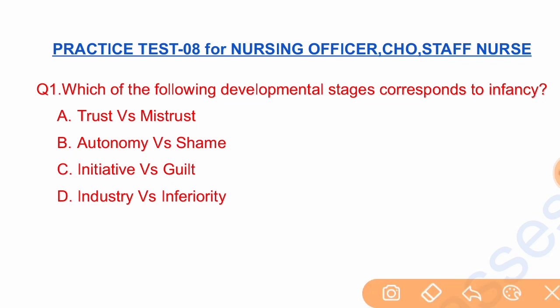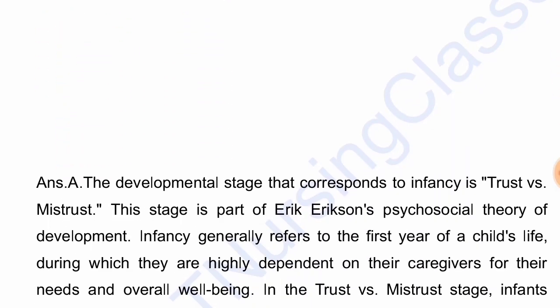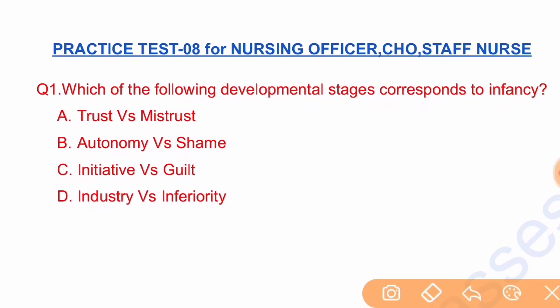Question 1. Which of the following developmental stages corresponds to infancy? Trust versus mistrust, autonomy versus shame, initiative versus guilt, industry versus inferiority. Let us see the answer of this question. The correct answer is option A, trust versus mistrust.